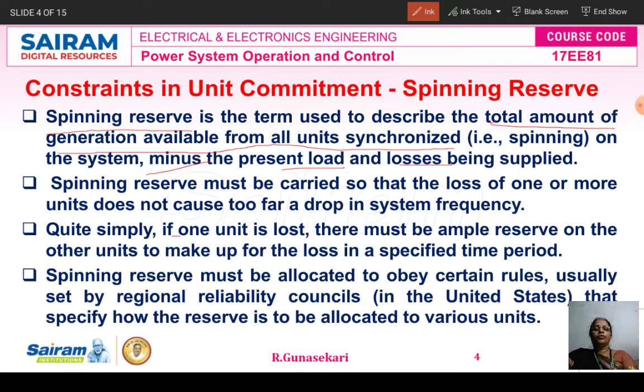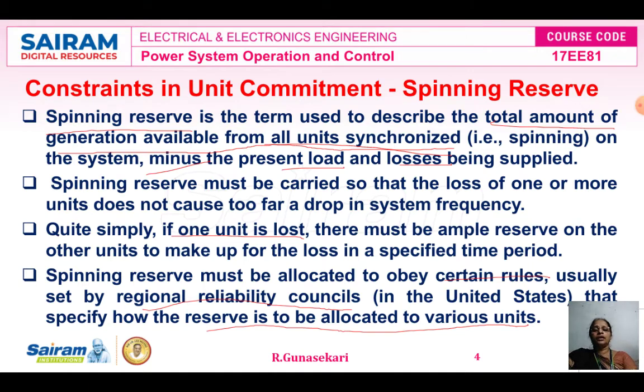Okay, if one unit is lost, there must be ample reserve on the other units to make up for the loss in the specified time period, because all the units are synchronized. The spinning reserve must be allocated to obey certain rules, usually the rules set by the regional reliability councils in the United States, that specify how the spinning reserve is to be allocated to various units.